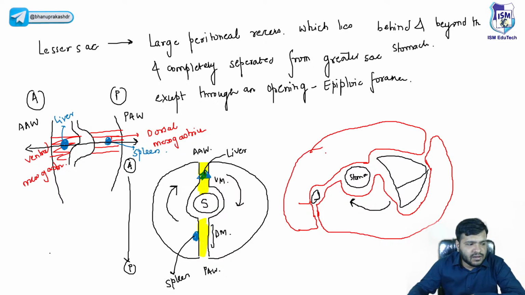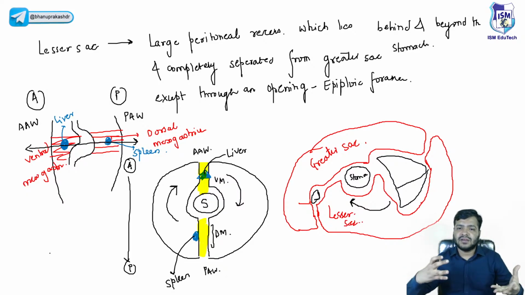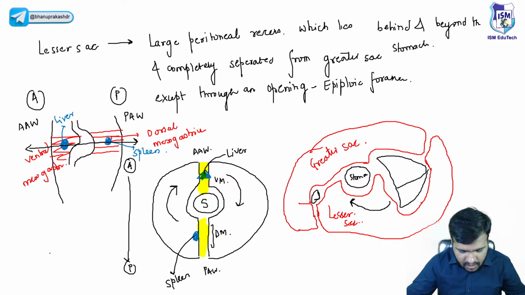So ultimately a greater sac will be in front, greater sac, and behind we will have this lesser sac, and that space, potential space, is created just due to the growing end or the growing part of the liver. So the liver is developing and this leads to development of space just behind the stomach and that is something which is called as the lesser sac, okay.